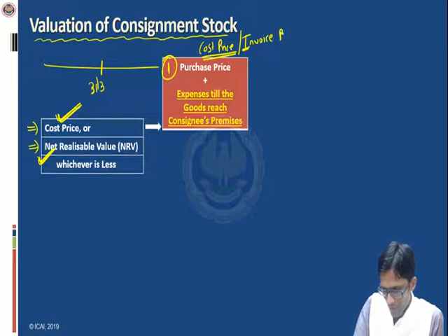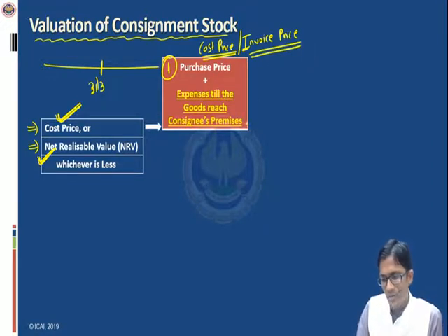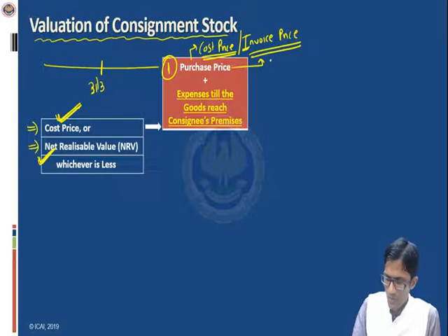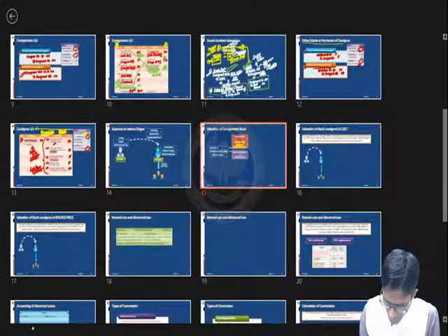As you remember, sometimes the goods are sent to the consignee at invoice price, and in that case we make the valuation at invoice price only. So as the case may be, the purchase price will either be the cost price or the invoice price. The second component of the cost is expenses that have been incurred